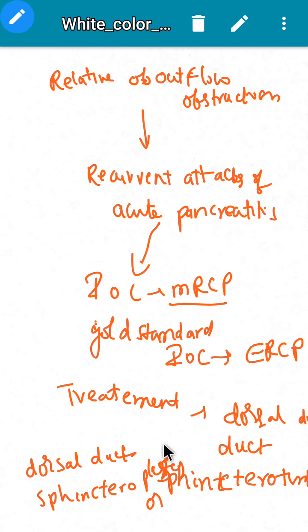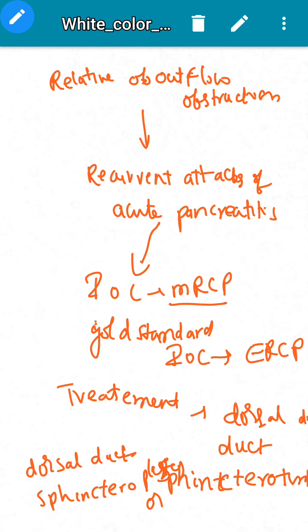So let us revise once again. In pancreas divisum, the major part of the pancreas is drained by the duct of Santorini via the minor papilla. The minor part of the pancreas is drained by the duct of Wirsung via the major papilla. The minor part includes the head of the pancreas and the uncinate process of the pancreas.